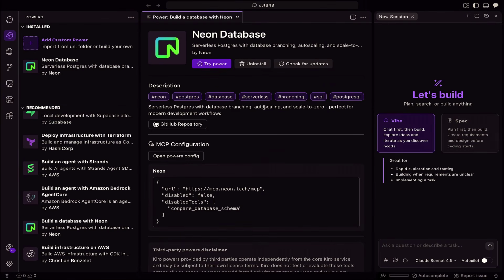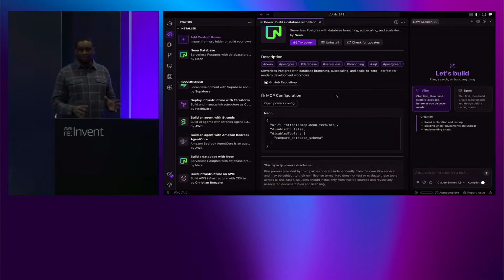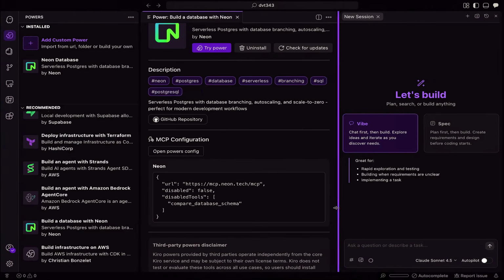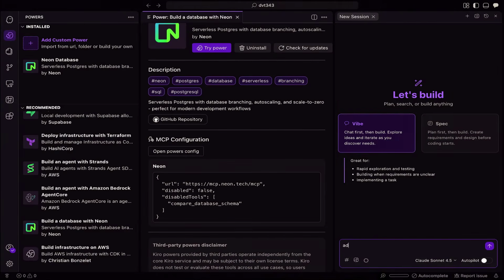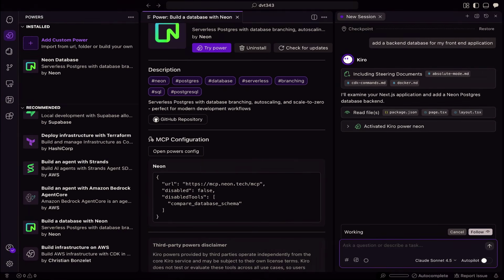And so some of the things that are contained in the Neon power is it has an MCP server that the agent will be able to interact with, as well as a set of steering files that discuss the best practices and how to address certain scenarios. So I'll start by just prompting the agent and just say, add a backend database for my front-end application. And by just having that simple prompt, it'll take a look and it should identify that is a Neon power. As you can see, it's been activated, and start using that power.